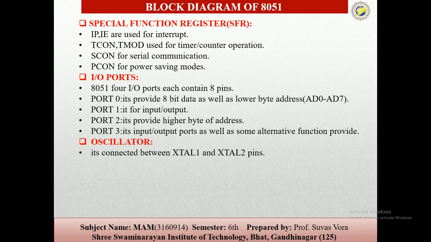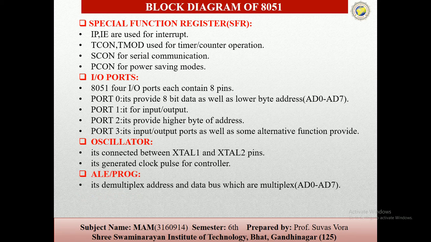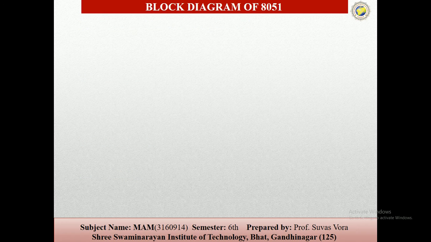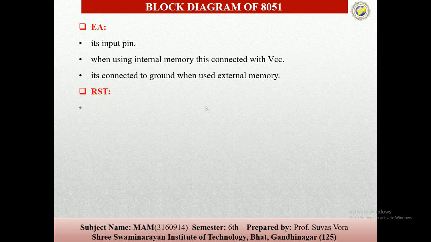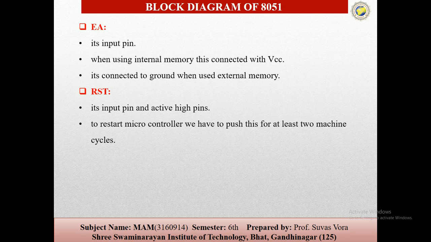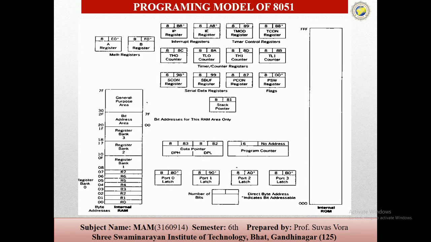Then the oscillator, which has two different pins and generates the clock pulse for the controller. ALE, PSEN, and the last two, reset and EA, are input pins and the reset pin. So these are the programming models of the 8051.